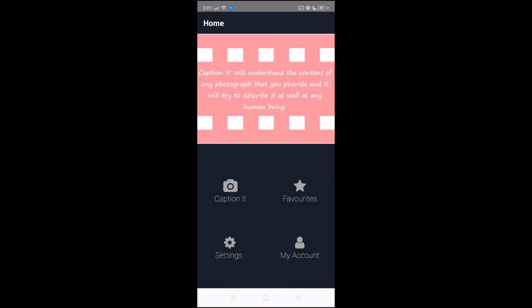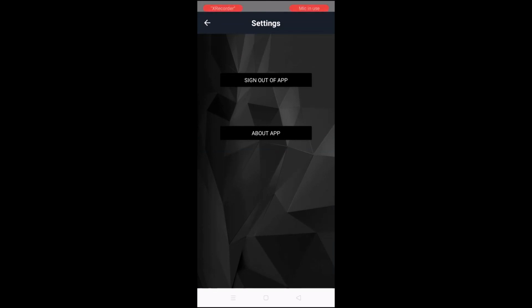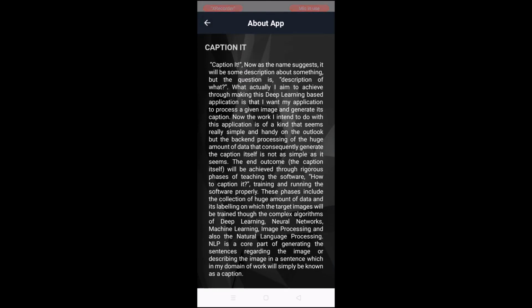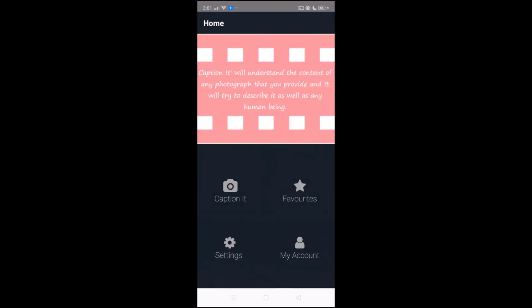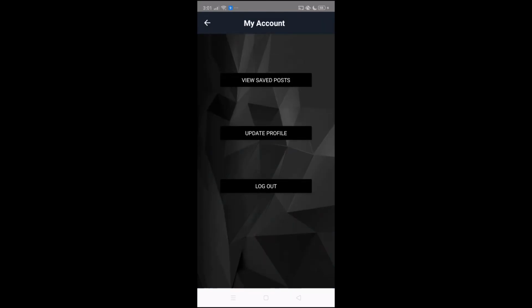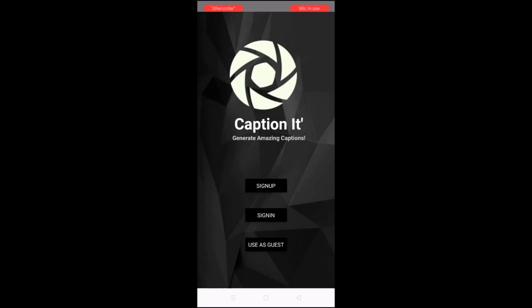Also, we can go in settings, we can sign out of the app. We can also read about the application, what actually is the phenomena behind Caption It. We can also see the favorite post. Let's just sign out. And so you have seen all the major functionalities of this application. This was all the Caption It application was about, the major functionality that was Caption It, and the major work is done on the model trained, the algorithm written and implemented.